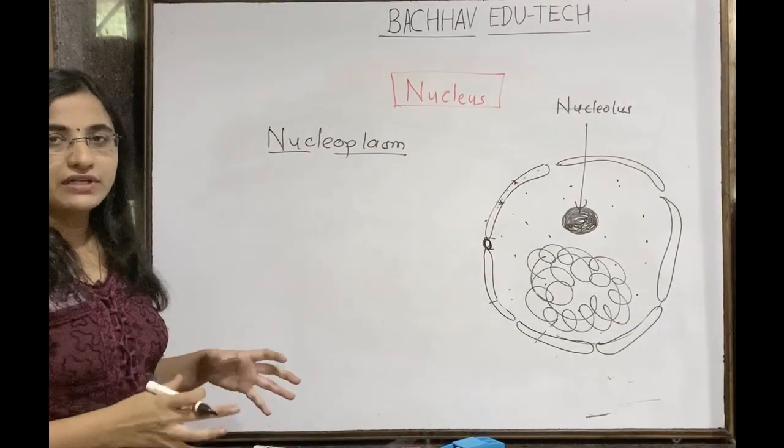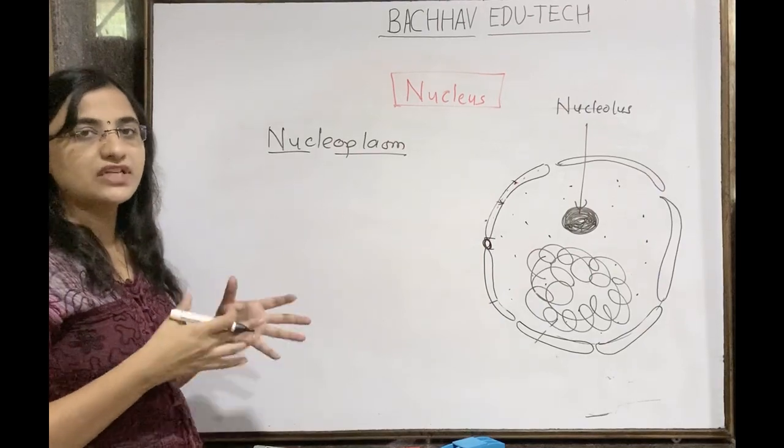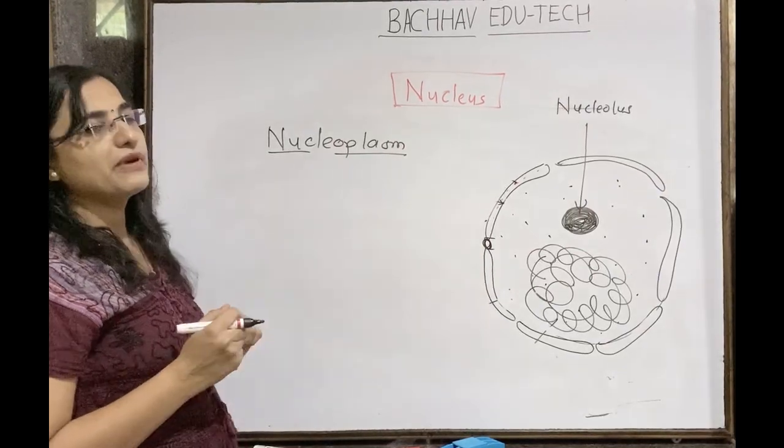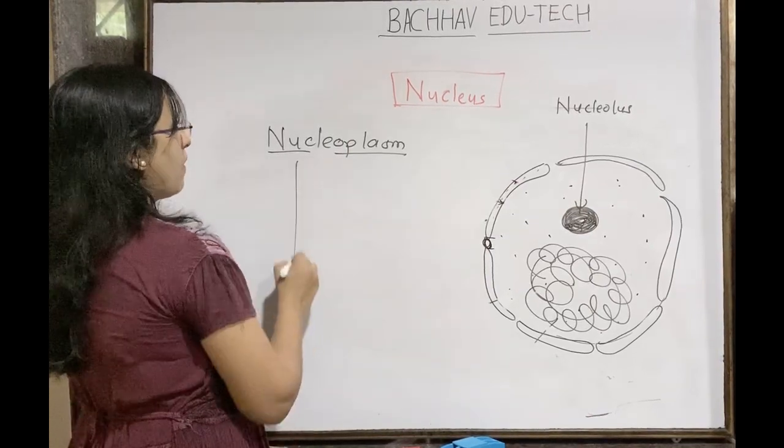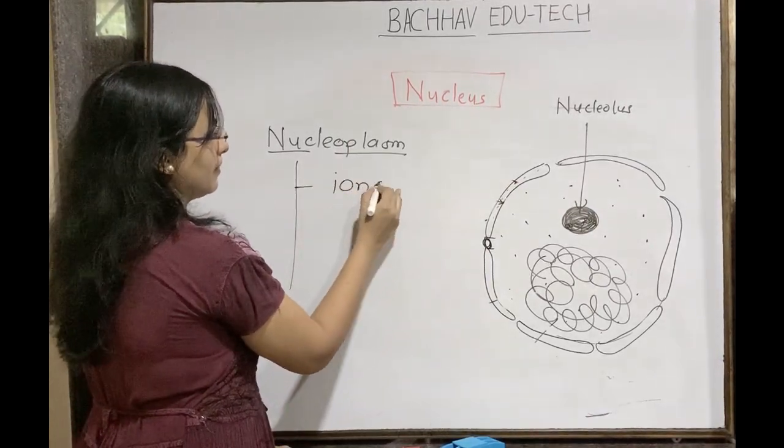Plasm, we know that fluid material which is present inside the nucleus. That's why we call it a nucleoplasm. So nucleoplasm मध्ये काय काय कंटेंट असलं पाहिजे? So basic content काय काय असलं पाहिजे? All the ions which are required for the replication.